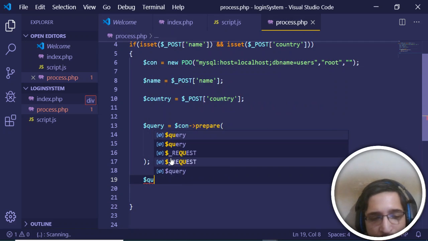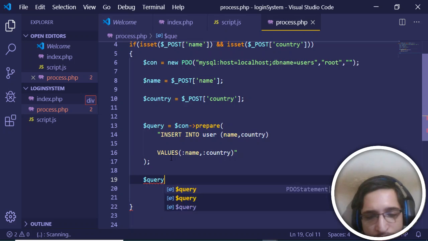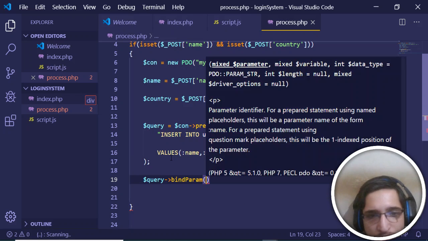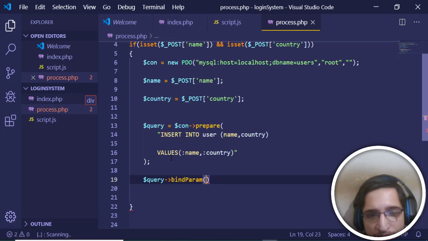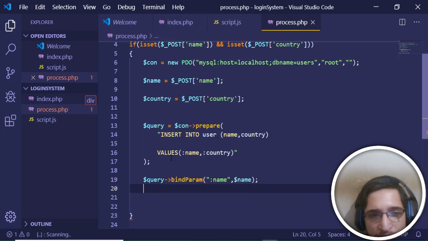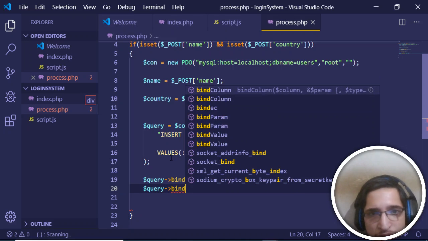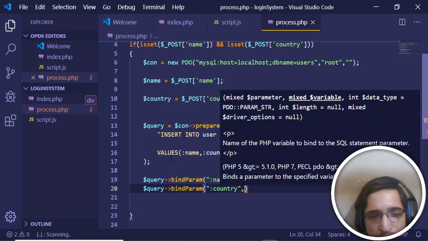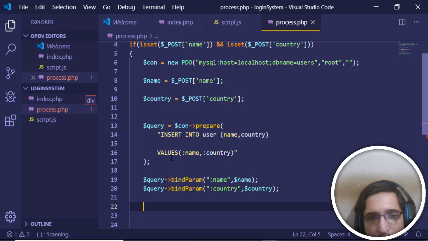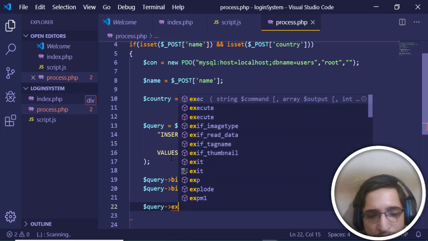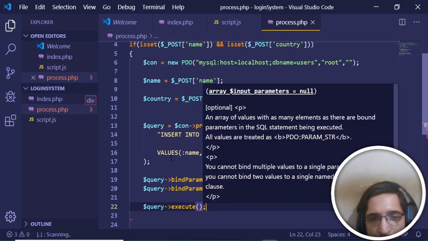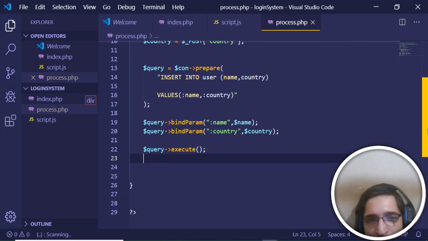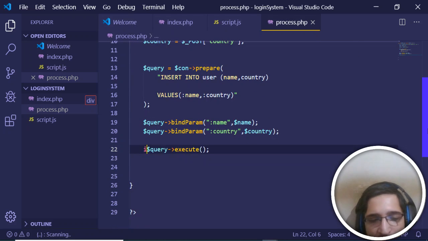So query, first of all I will bind the name placeholder value with the actual name, and secondly we will bind the country, and now we will execute the query. So query execute, and if the query executes successfully, we will check it in the if condition.